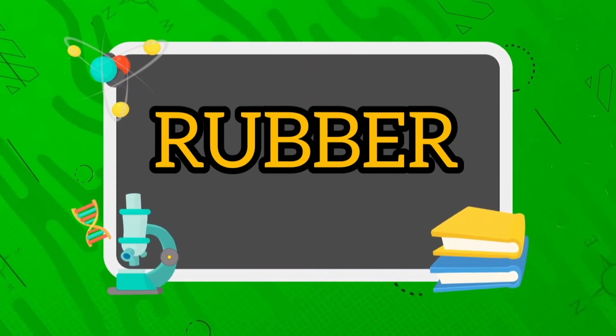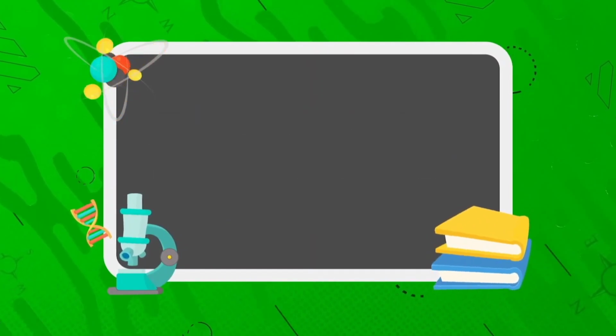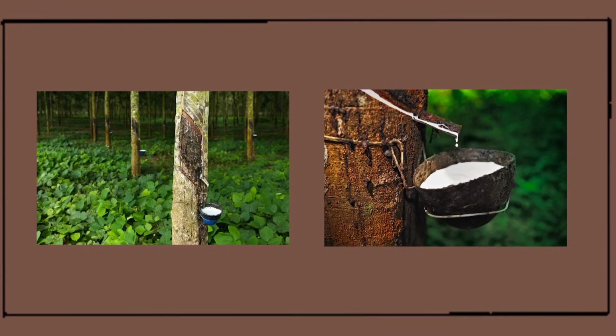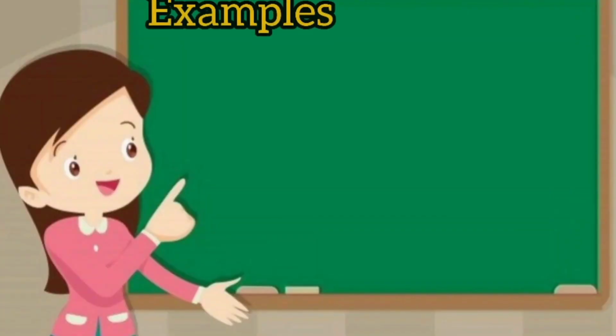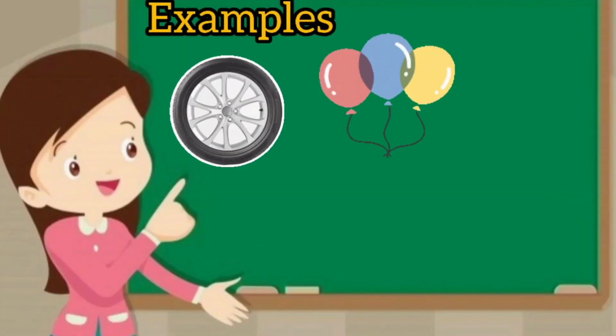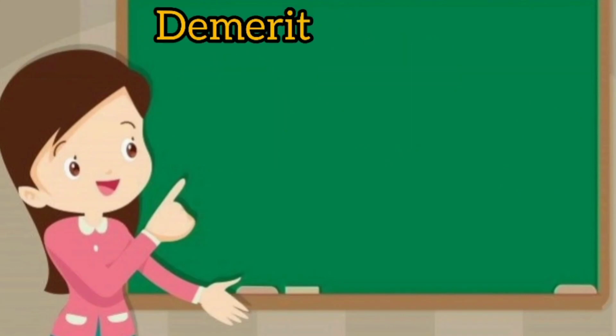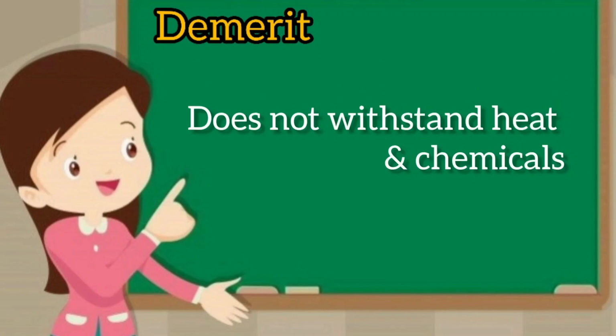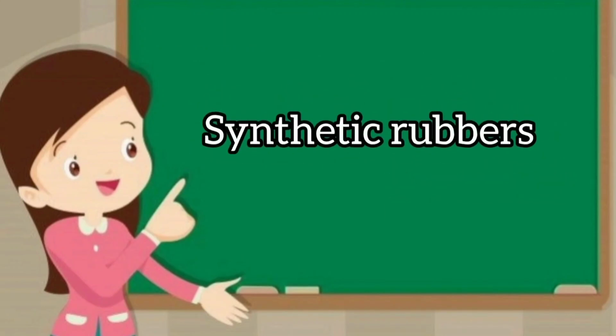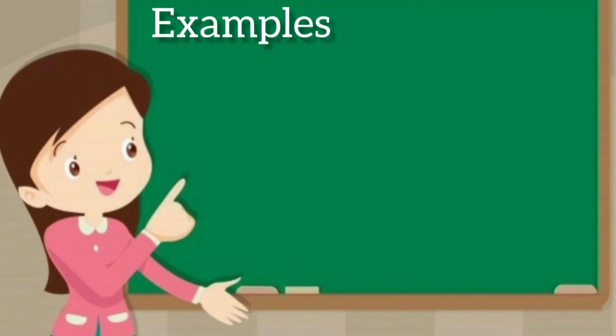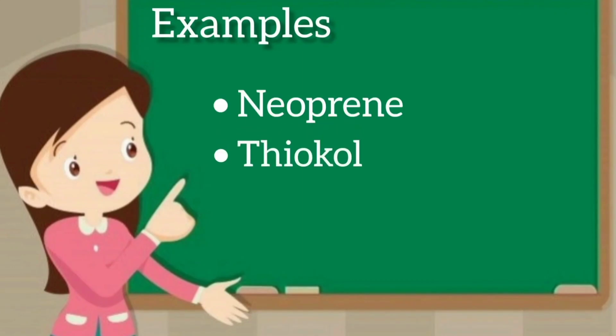So, moving on to the second type of polymer, that is rubber. Where do we get this rubber from? Rubber is an elastic substance obtained from the rubber plant. It is a polymer formed by the monomer isoprene. Some of the applications of natural rubber are that they are used in tires, making balloons, and boots. One of the demerits of natural rubber is that it does not withstand heat and chemicals. Therefore, synthetic rubbers are made. Some examples of synthetic rubbers are neoprene, thiokol, and Buna S.